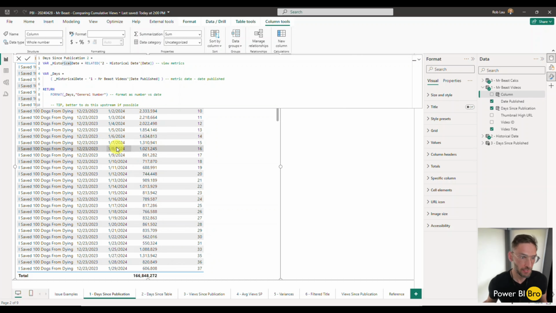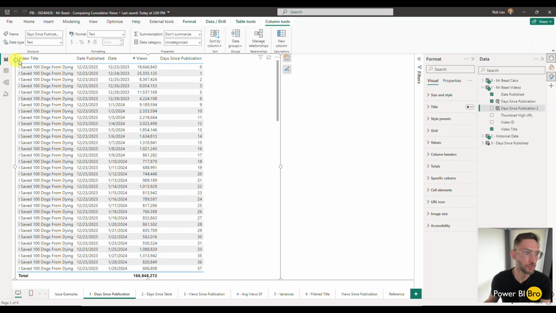So think about it like this. Here's the date something happened. We'll minimize this. Let's make this here. We'll hit enter. So we created date since publication 2. We're just going to very simplistically say, take the date of the metrics, the 23rd, the 24th, 25th, 26th, subtract it, or subtract from that the date published, and then we're going to get the number of days since publication.